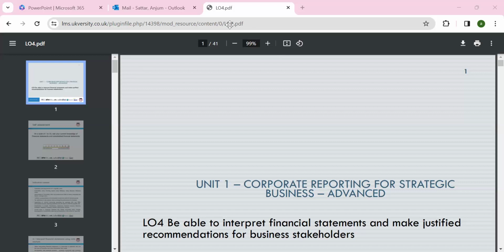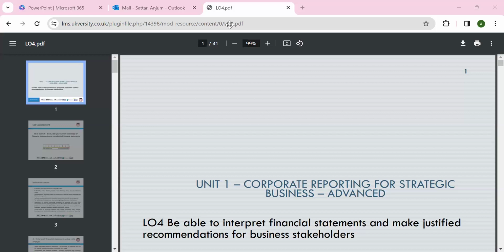We learned about IAS 1, International Accounting Standard 1, preparation and presentation of the financial statement. We discussed IAS 16, property, plant and equipment. IAS 10, events, about adjusting events, and IAS 7, which is about the cash flow statement. We discussed IAS 2, inventories and revaluation of inventories, and IAS 36 and IAS 37, impairment and goodwill. Those we discussed in the previous lesson.